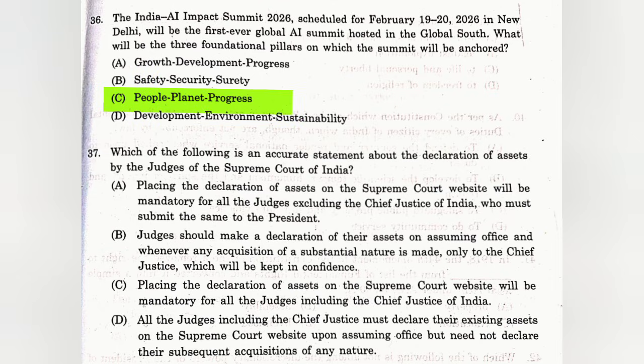Question number 37. Which of the following is an accurate statement about the declaration of assets by the judges of the Supreme Court of India? The answer is C. Placing the declaration of assets on the Supreme Court website, which will be mandatory for all the judges, including the Chief Justice of India.